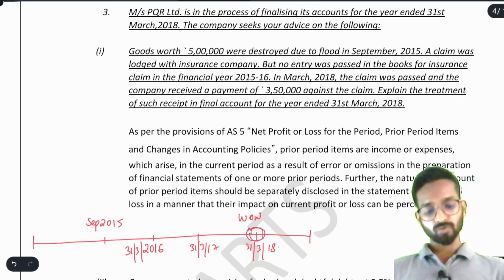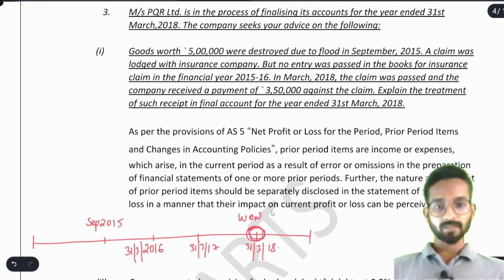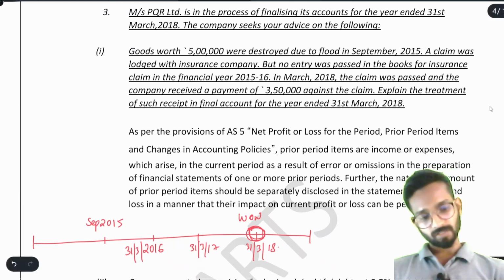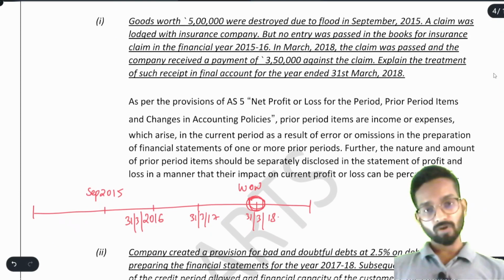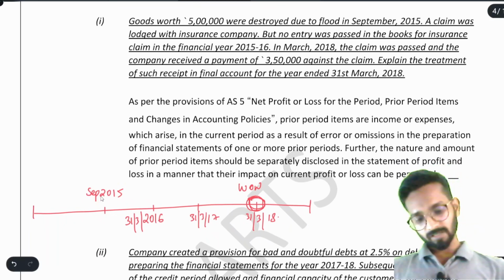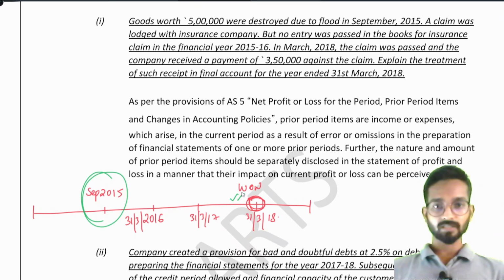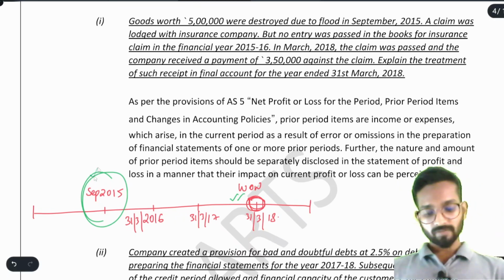Now, you only tell me what should I write. See, we already know that the flood happened 2 or 3 years back in September 2015. Now we have already filed the claim in that particular year. Now we are receiving the money here. Understand, I would have received the entire money here only.